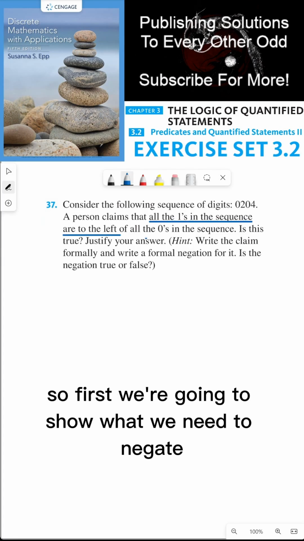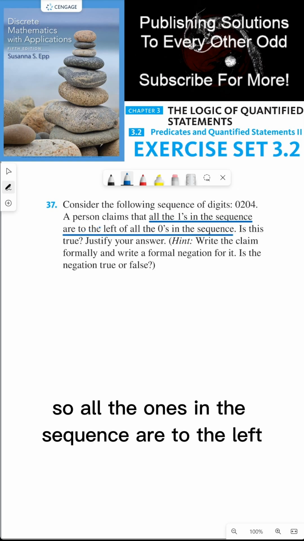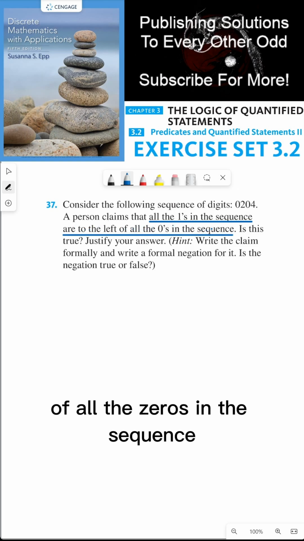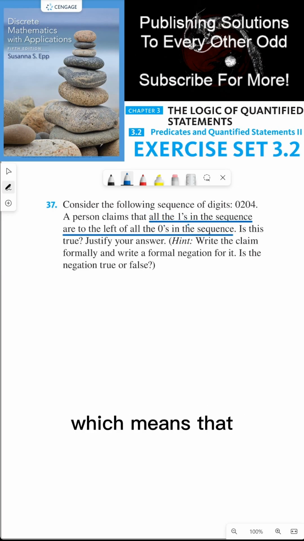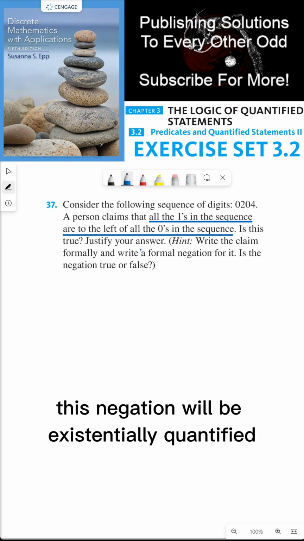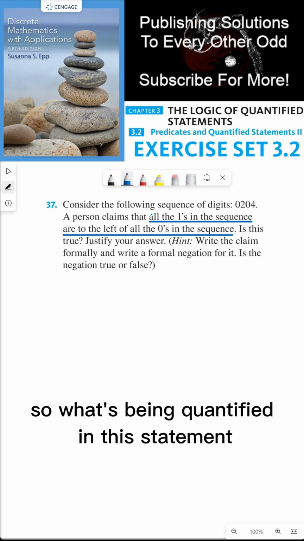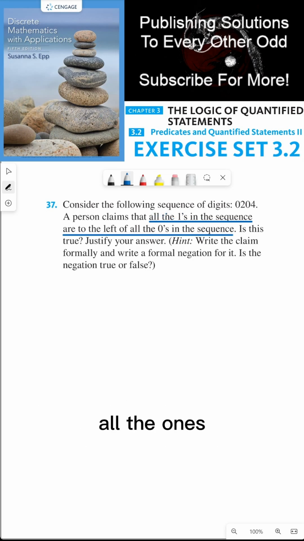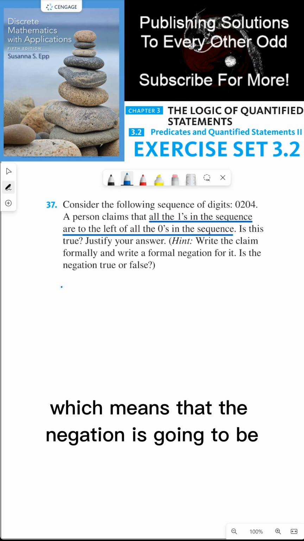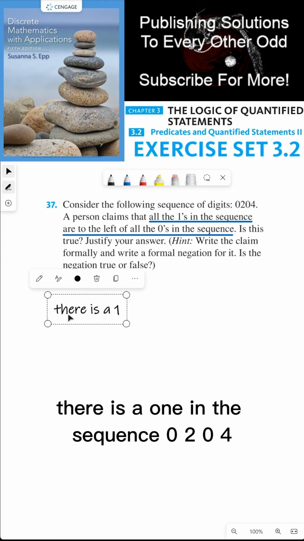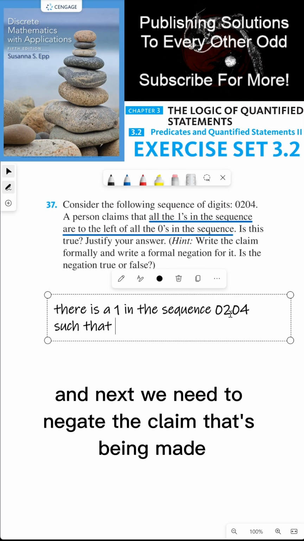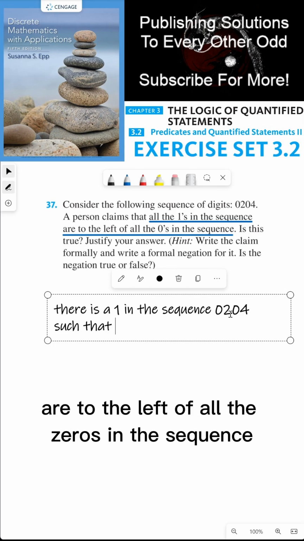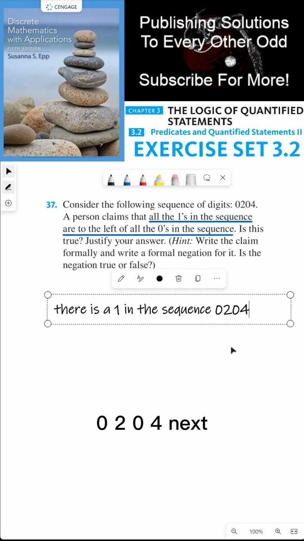So first we're going to show what we need to negate. All the ones in the sequence are to the left of all the zeros in the sequence. If we negate this, we're negating a universally quantified statement, which means that this negation will be existentially quantified. So what's being quantified in this statement? Specifically, all the ones, which means that the negation is going to be: there is a 1 in the sequence 0, 2, 0, 4.